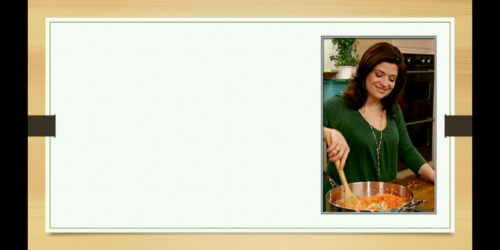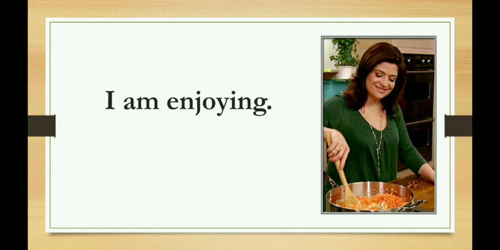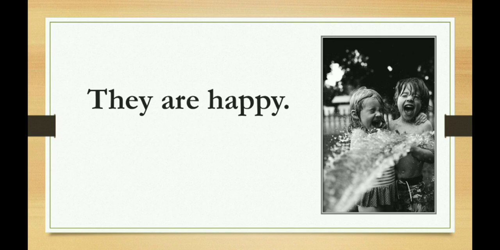Now the second example is I am enjoying. Here am is used with I, and am is a state of being. It is not an action word, it is not a possession, it is a state of being. Next example is they are happy. Are is used with the plural pronoun, and are is a state of being here because how a person is, we are talking about that, the state. We are not talking about the action or the possession.